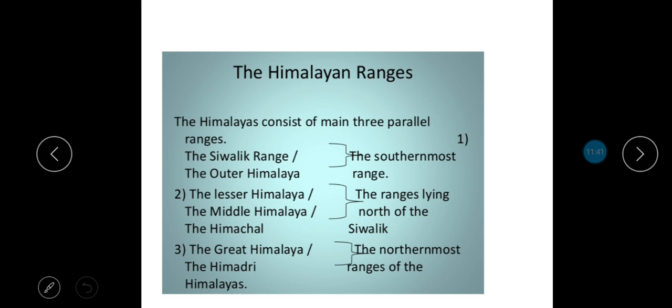I hope you all have understood the formation of the Himalayas, how they are formed, and also its different divisions. That's all for today.